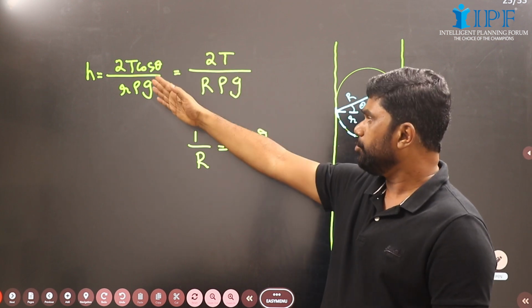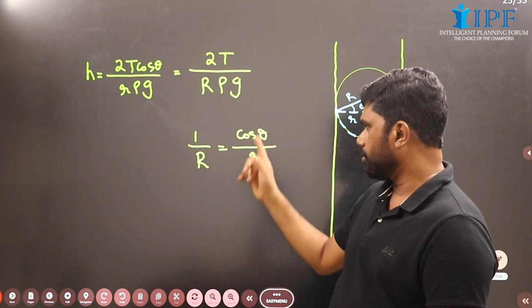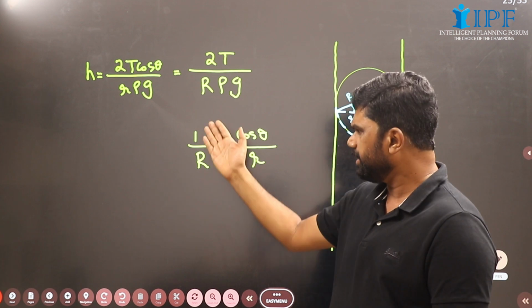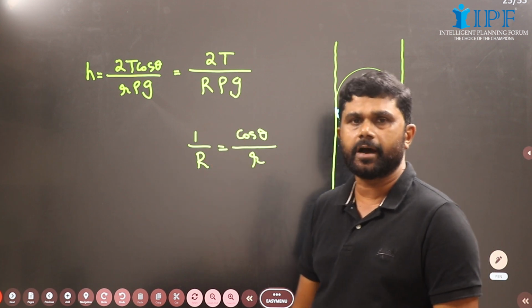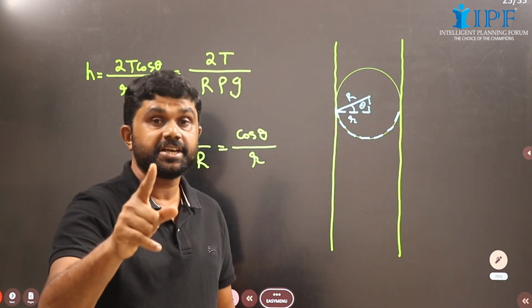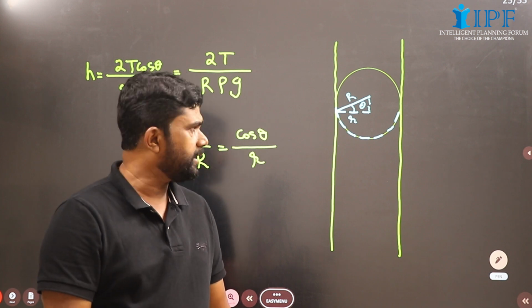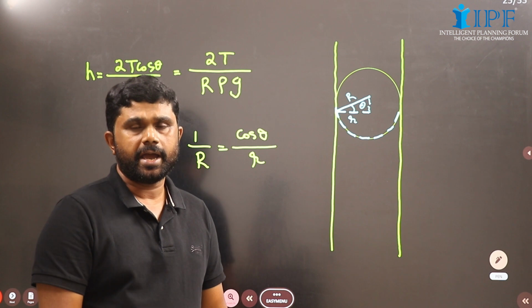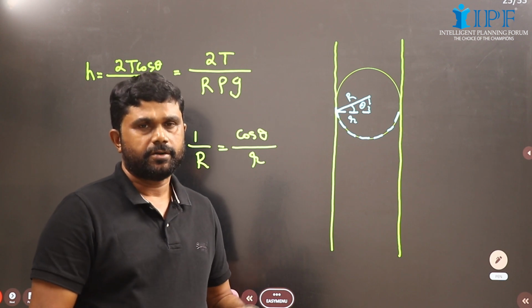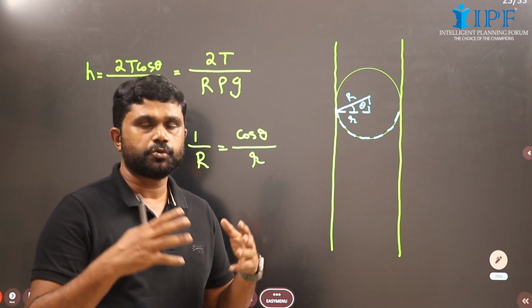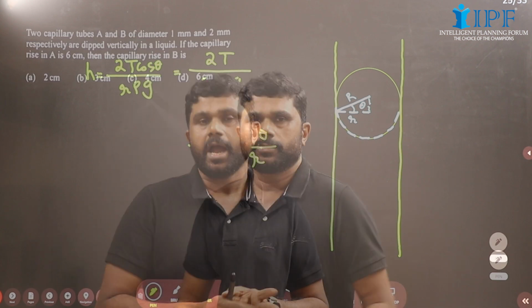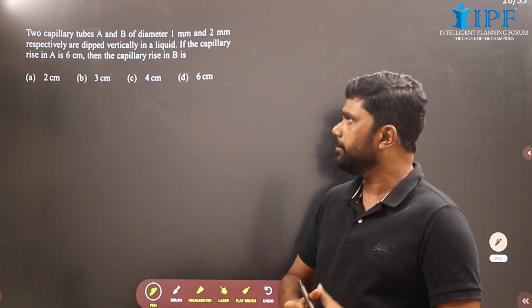Now this cos theta by small r, where small r is the radius of the tube, can be replaced by 1 by capital R, where capital R is the radius of the meniscus. Small r by capital R is cos theta, so we can write cos theta by small r equal to 1 by capital R. This you should know.